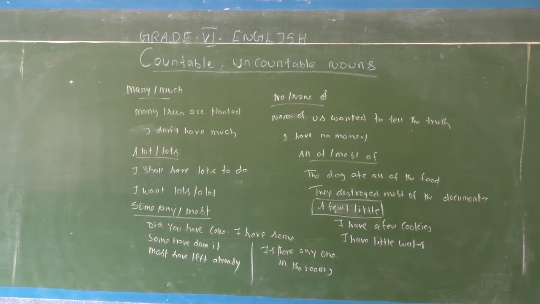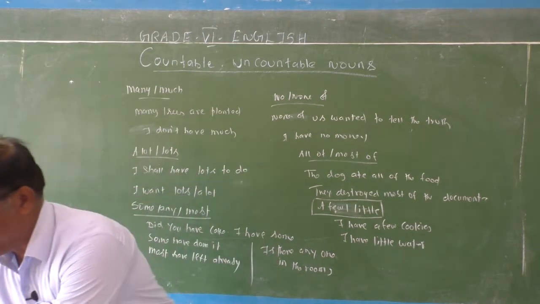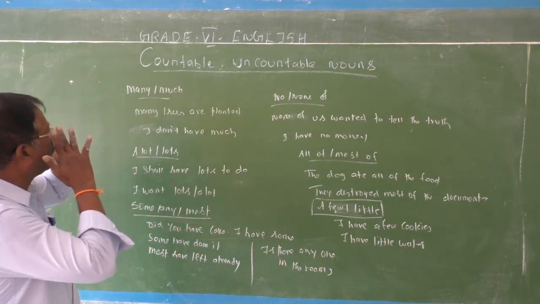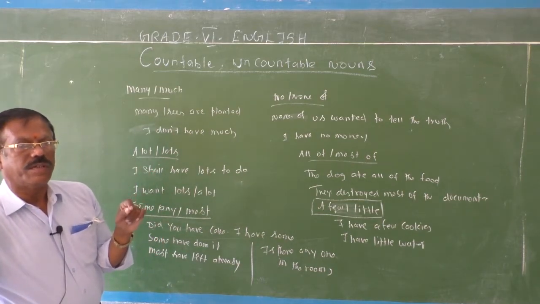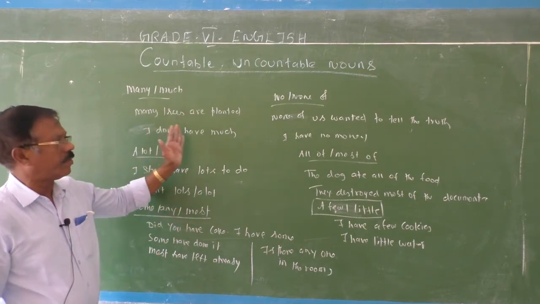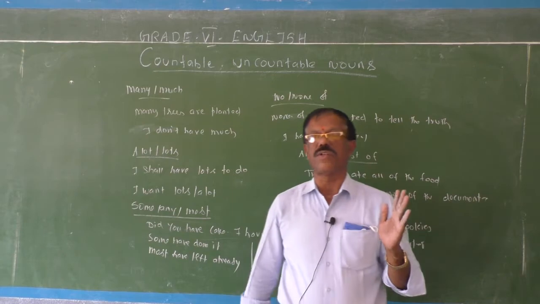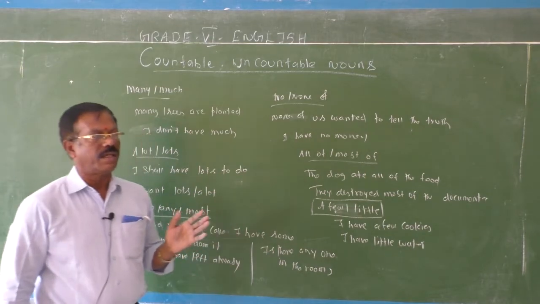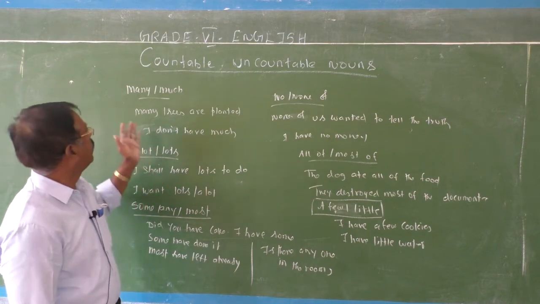Okay, children, see, I would like to give you some more examples to make you understand this concept clearly. See, other examples: many, much. So these are all the determiners which can be used with both countables and uncountables. I have already explained some determiners which can be used only with the countables. I have given you some examples of determiners which can be used only with uncountables. Now I have given here some examples of determiners which can be used with both the countables and the uncountables.